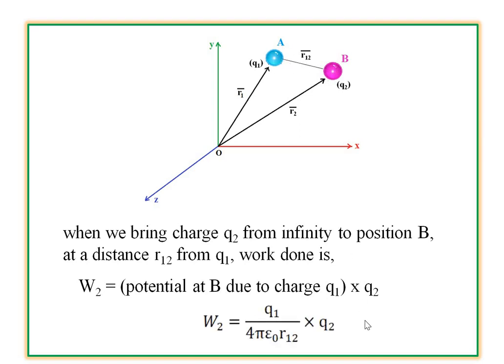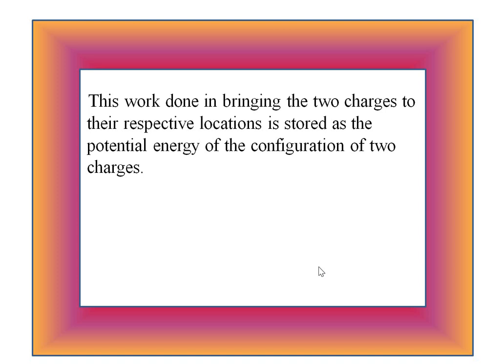So we have to get the formula, it is W2 is equal to Q1 divided by 4 pi epsilon naught R12, that means the distance between Q1 and Q2, into Q2. So this one is equation number 2. So the work done in bringing the two charges to their respective locations is stored as the potential energy of the configuration of the two charges.